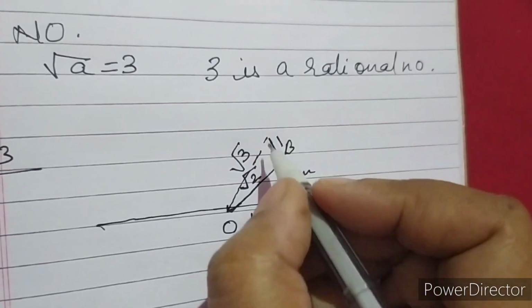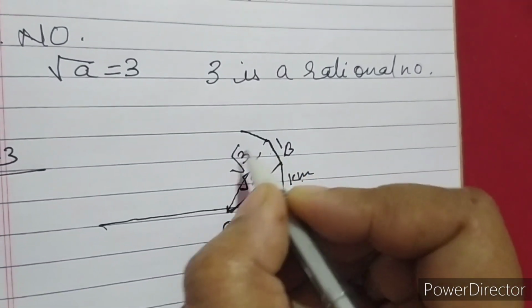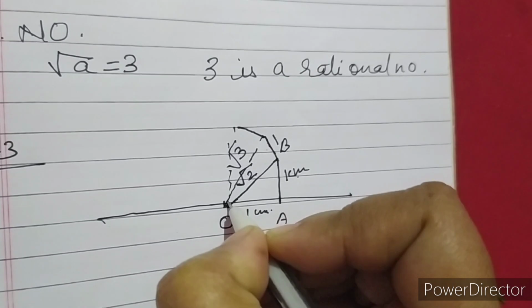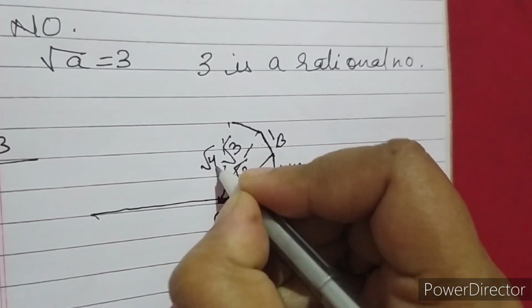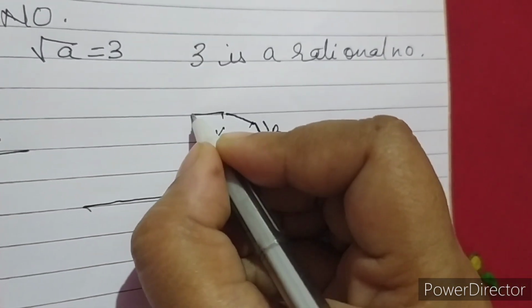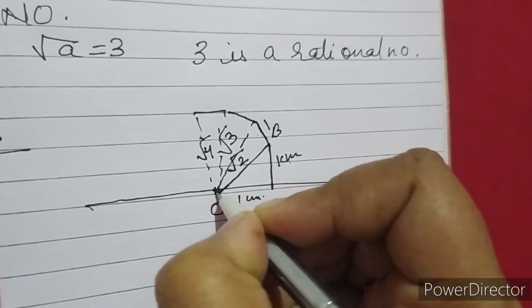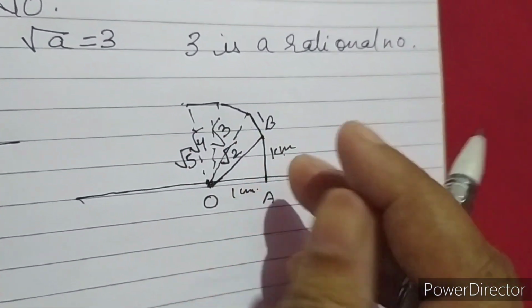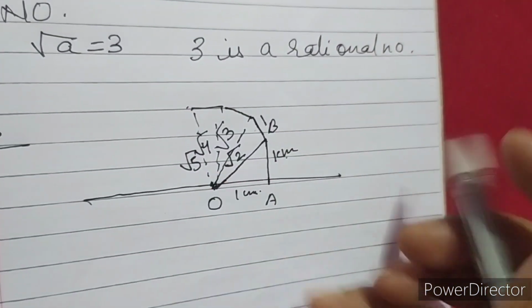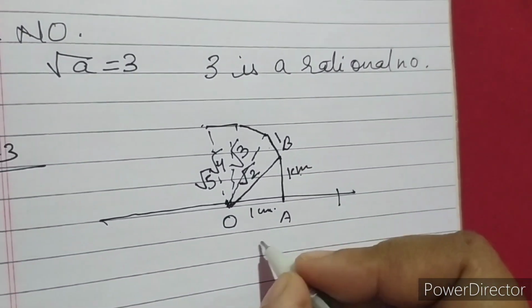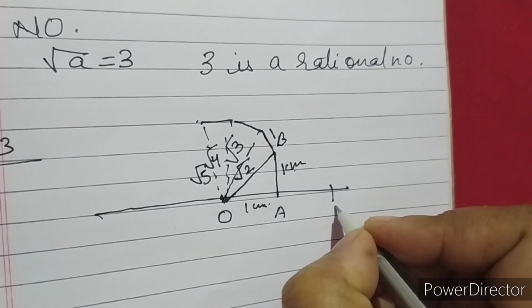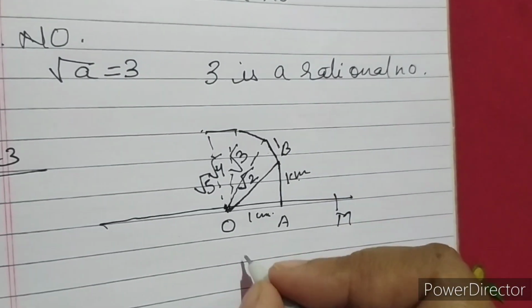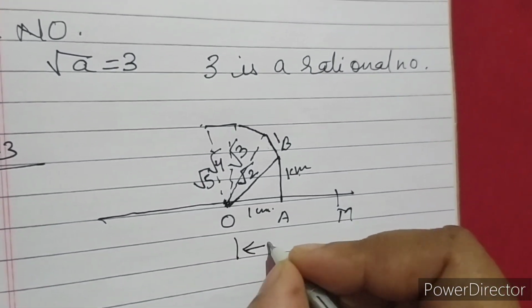Similarly you continue to do this. Again unit length, again you join this line, you will get under root 4. Again you draw a perpendicular of unit length and join here, this will be under root 5. Now you measure this under root 5 and draw the arc of similar length here. Suppose I mark it as M, so OM will be under root 5.